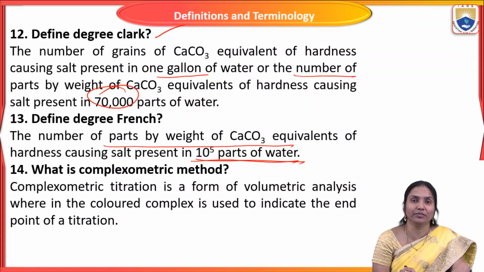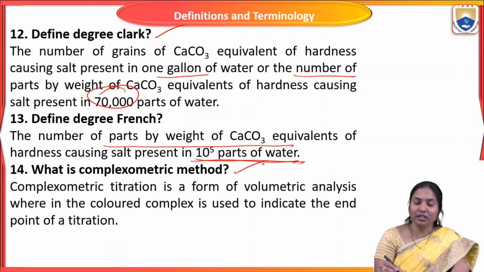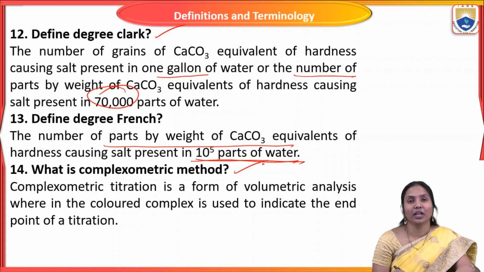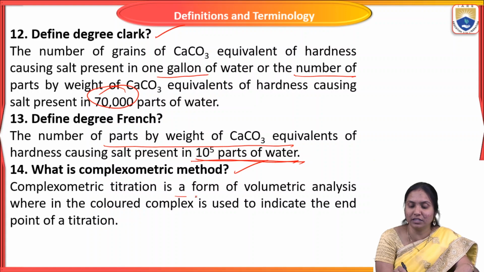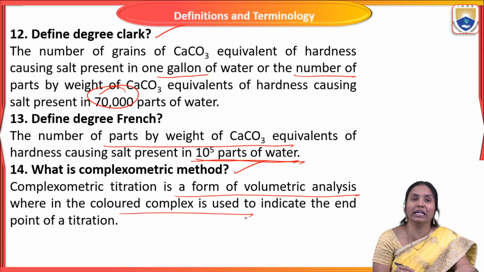So what is the complexometric method? The complexometric method is mainly used for estimation of hardness present in water. Complexometric titration is a form of volumetric analysis wherein a colored complex is used to indicate the endpoint of titration.